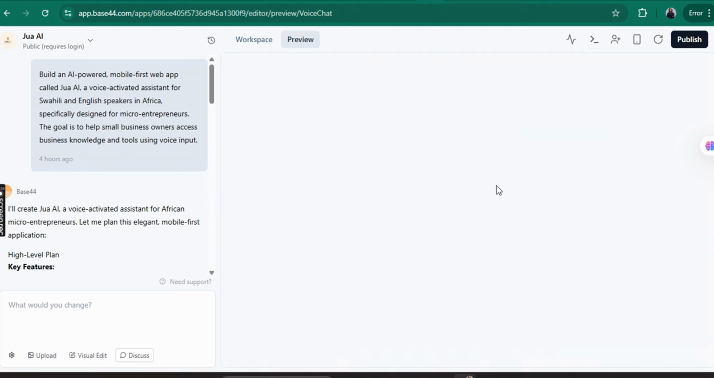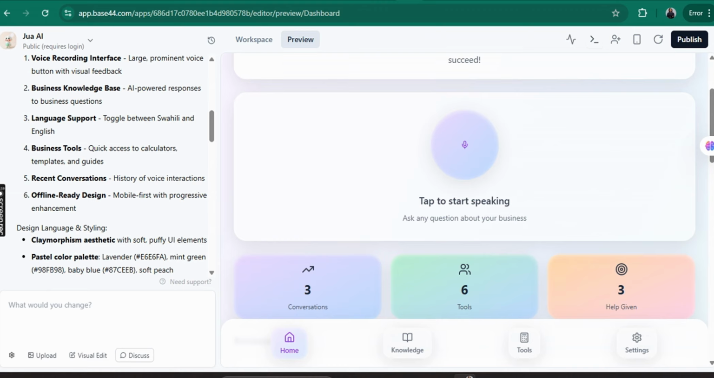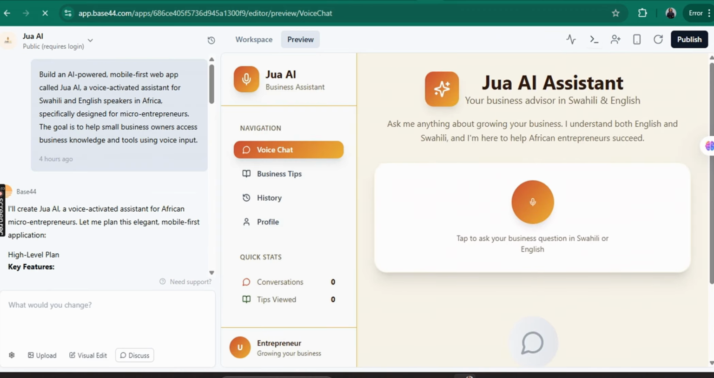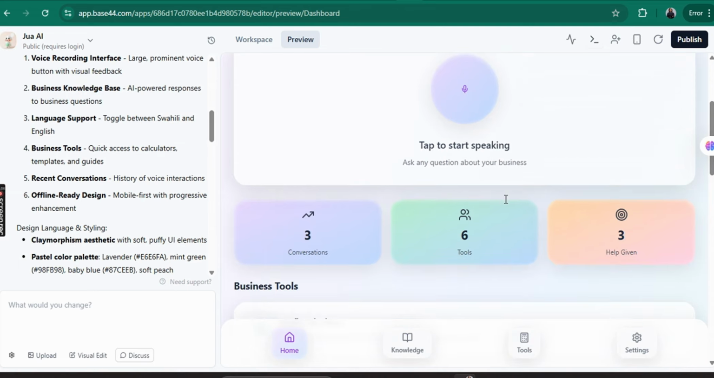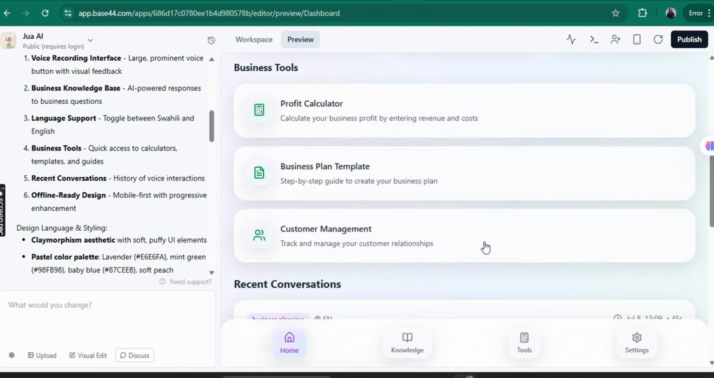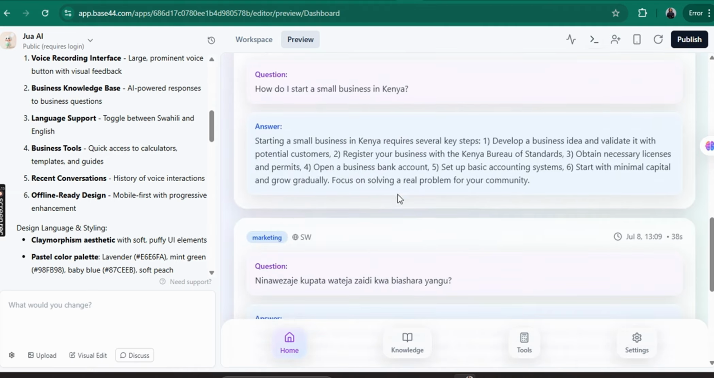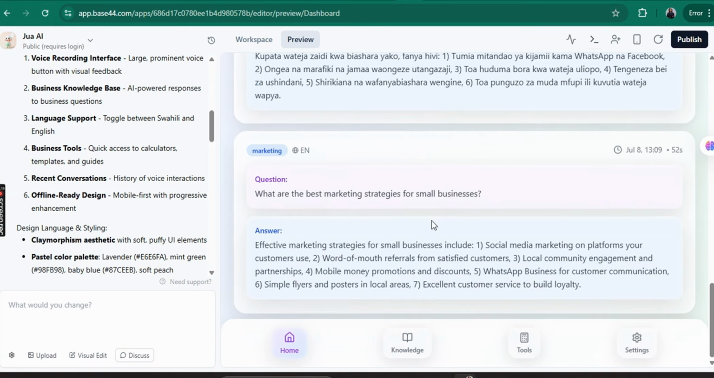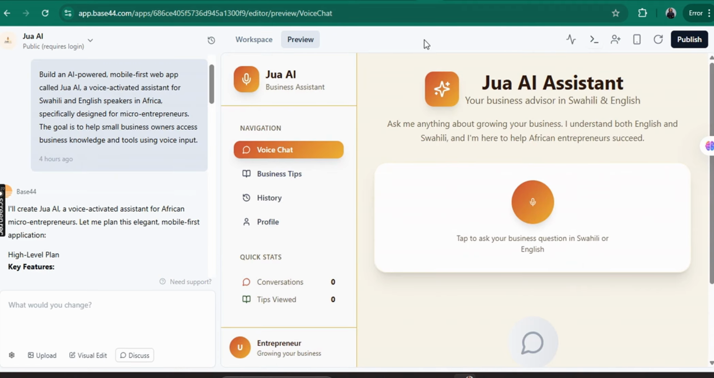If you compare it to this other one that I didn't add any other styling instructions, this one is kind of plain. This one is kind of plain, just colors. This one is soft. Yes, we have conversations here. We have tools. There's help. You can see the difference. How do I start a small business in Kenya? Marketing, nawezaje kupata? All those things. It's in English and Swahili. So that is how you use BASE44, basically.